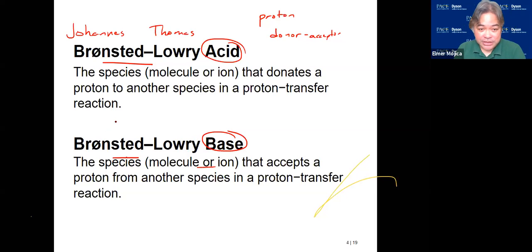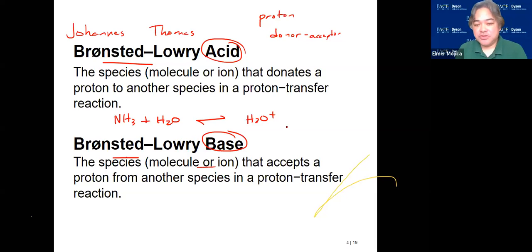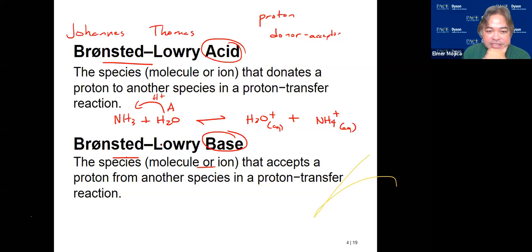Because if you have ammonia, you react it with water. So what will happen? You're going to produce like this one and like this. So if you look here, this serves as your acid because it gives up H plus.